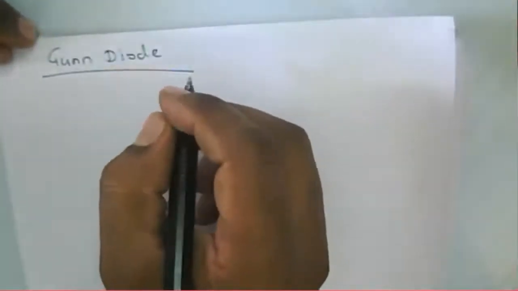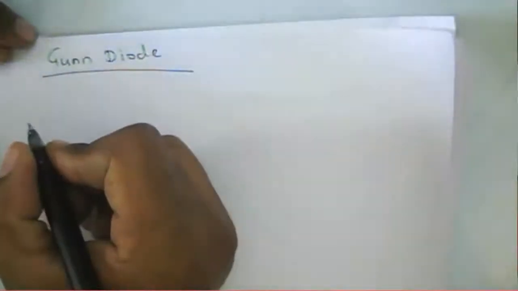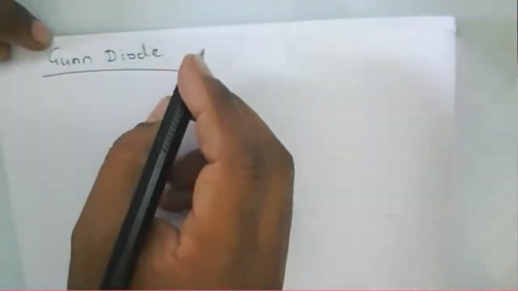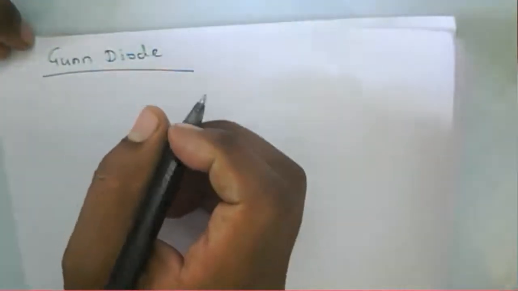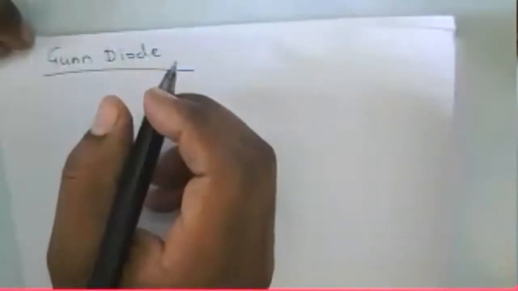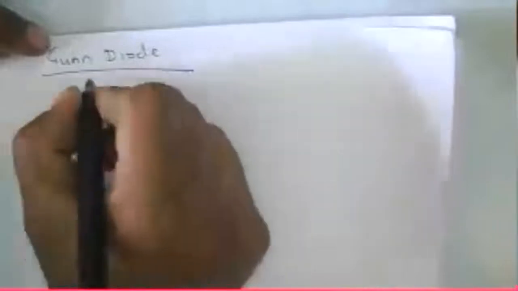So now, how does the Gunn diode work? That is to be learned. Generally we apply the bias to the device, and the current starts increasing. In this Gunn diode the energy level changes, and that effect is called the transferred electron effect.